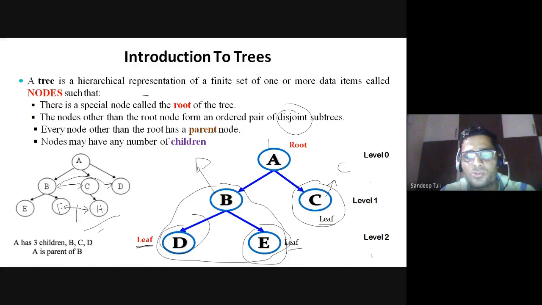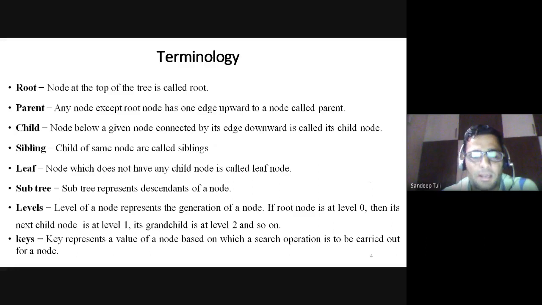So all the nodes of the trees will be divided into some levels. We need to be very careful while we are drawing a tree. All the children must be at the same level. When you draw in your copy, you always need to keep this in mind. All the children of a particular parent, the siblings, must be on the same level. So to keep the level the same, you will have to draw in that way.